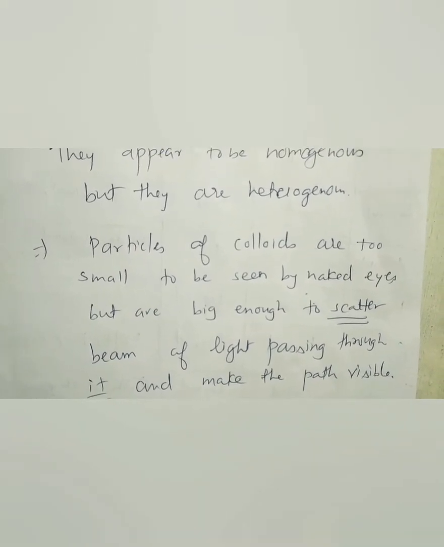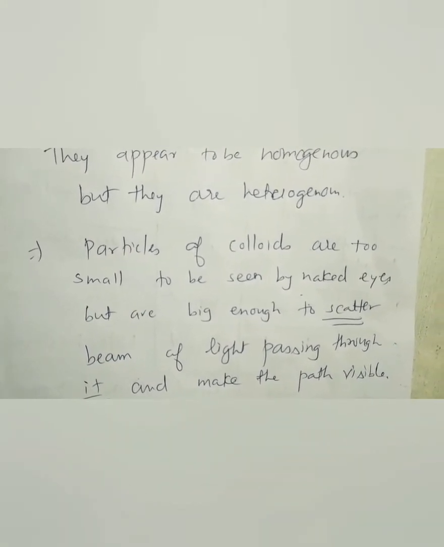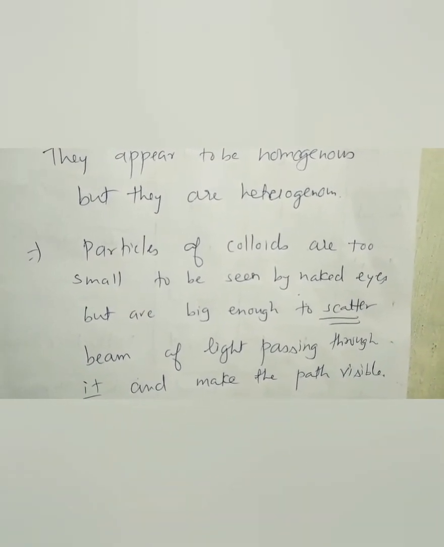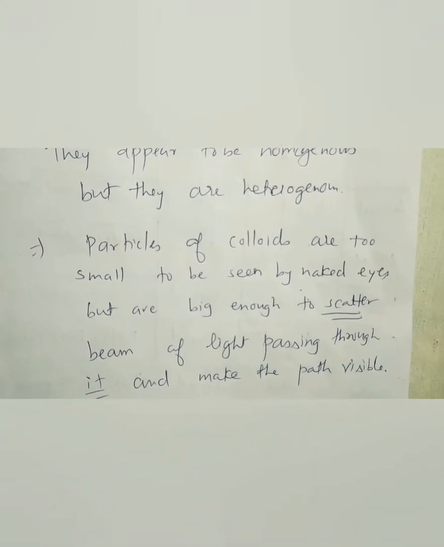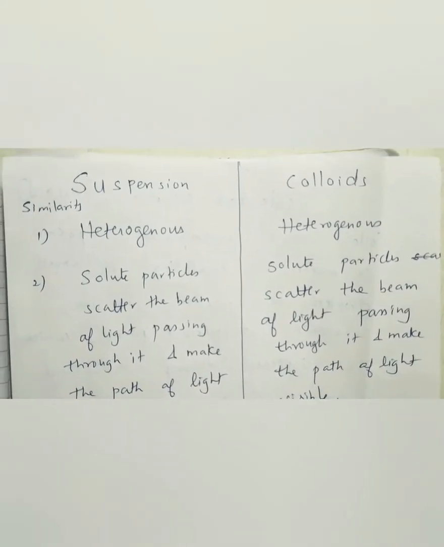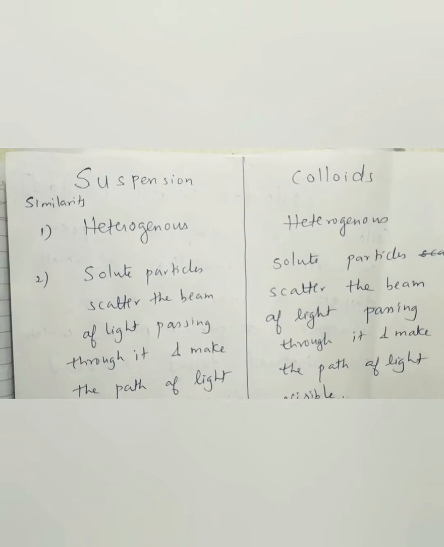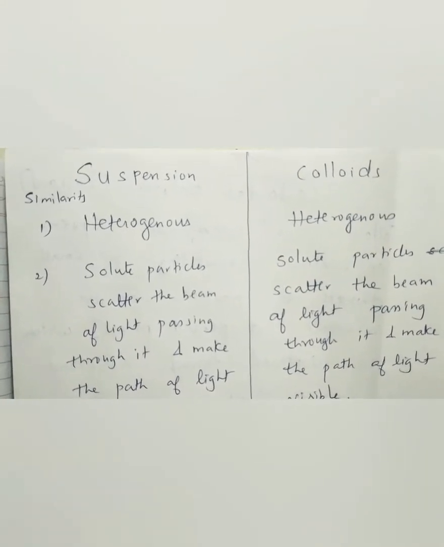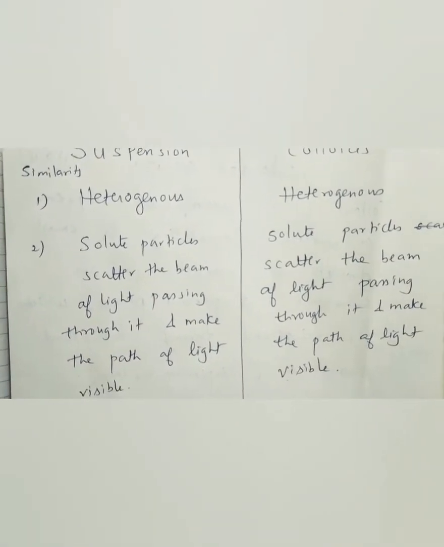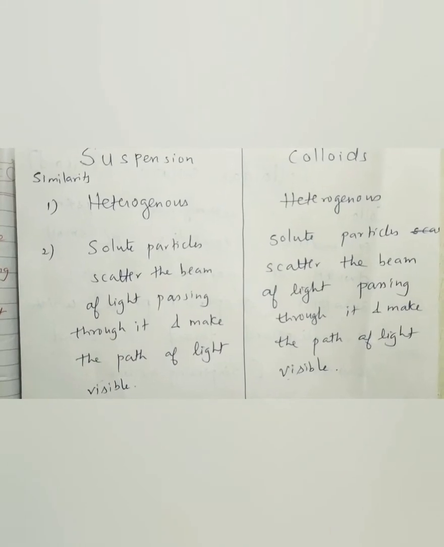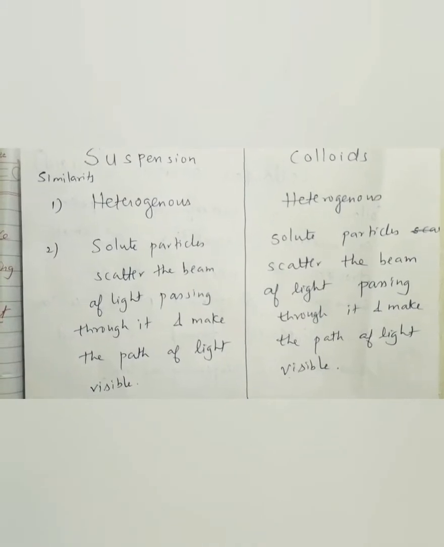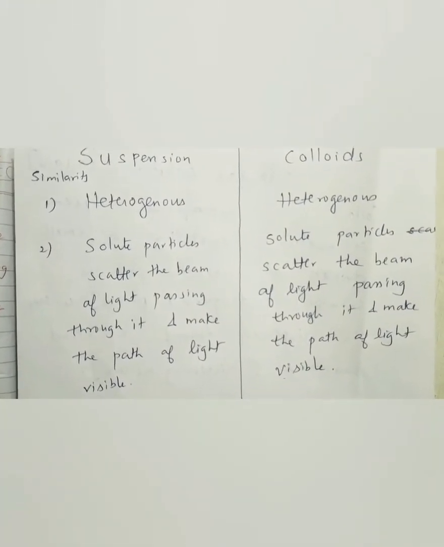So we have seen that colloid particles scatter the beam of light, and the particles are so small that we can't see them with our naked eyes. We see it like a homogeneous mixture, but they are heterogeneous and they scatter the beam of light. Now let's see the differences and similarities between suspension and colloids. Similarity: both are heterogeneous mixtures. Another similarity is both scatter the beam of light and make the path visible. That is the Tyndall effect. You can see the Tyndall effect in both suspensions and colloids.